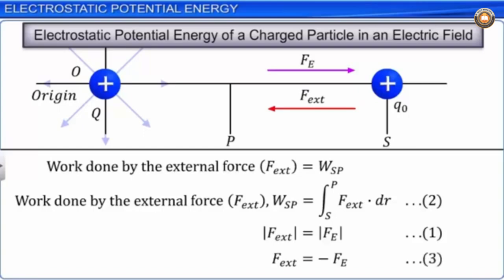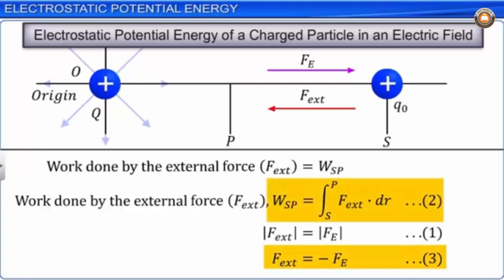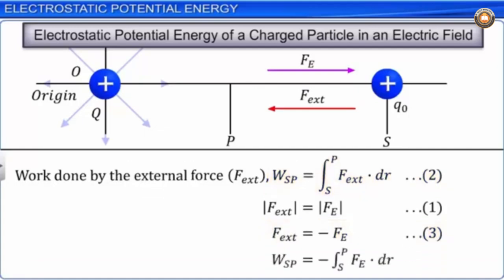Substituting the value of the external force F from equation 3 in equation 2, we get W_SP is equal to minus integral Fe dot dr in the limits S to P. Let this be equation 4.